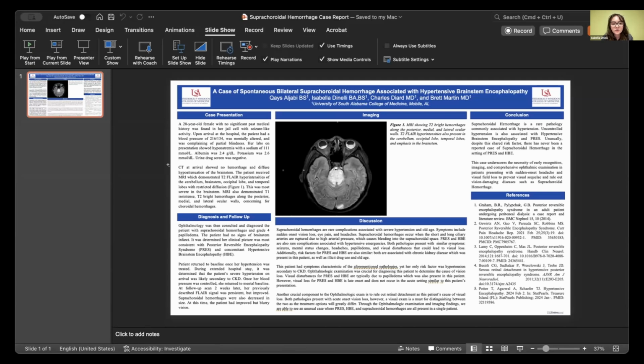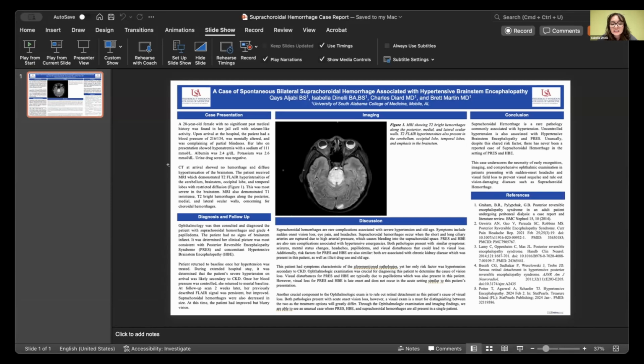complications. For our case, we had a 28-year-old woman with no significant past medical history who was found in her jail cell with seizure-like activity. She was taken to the hospital and her blood pressure was found to be critically high at 216/134. She displayed altered mentation and also had complaints of partial blindness. Initial labs showed severe hyponatremia, some hypoalbuminemia, as well as hypokalemia. We also did a UDS, and that was negative.